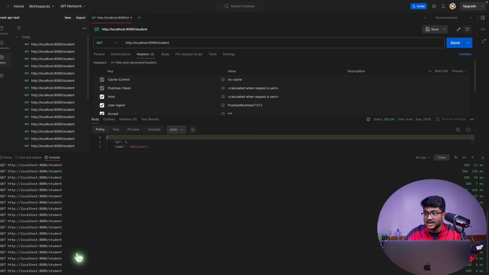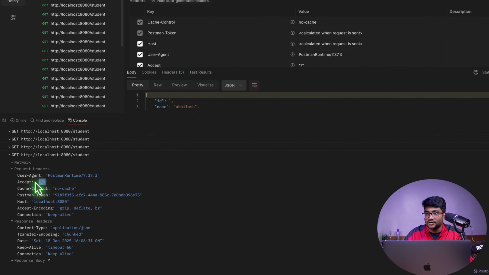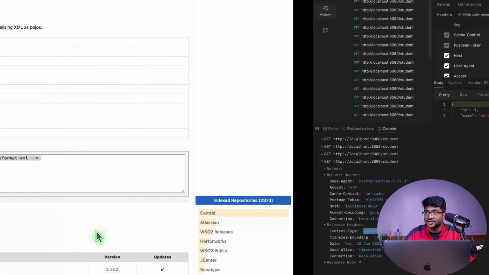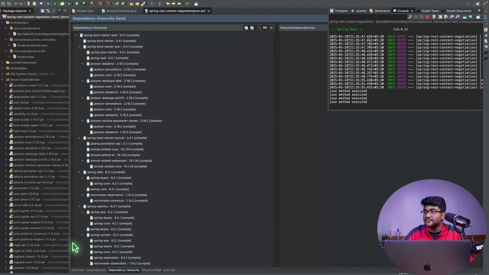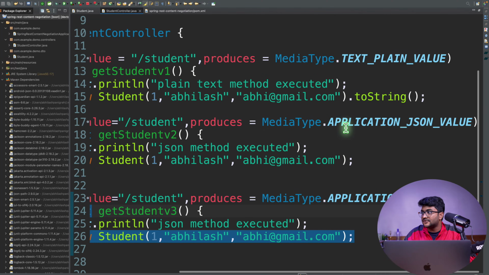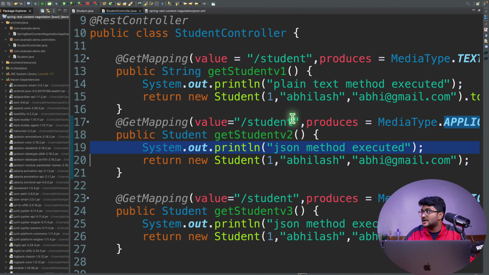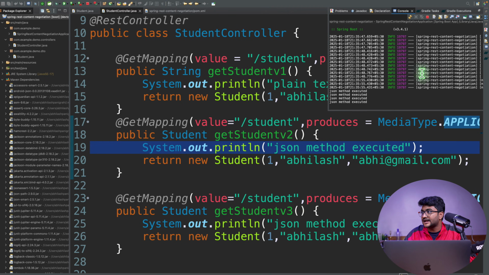If you go to the last endpoint that we hit, we asked for any kind of data, any kind of format, and by default, the content type is JSON. So if I go to the student controller and I have many endpoints, always the one which is JSON will be invoked again and again. And you'll see this println on your console multiple times, the JSON method executed. Hope that makes sense.